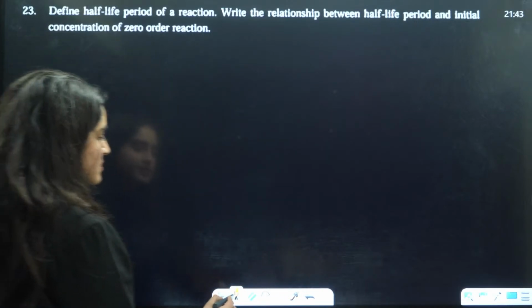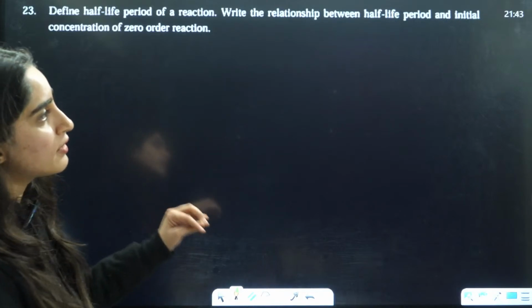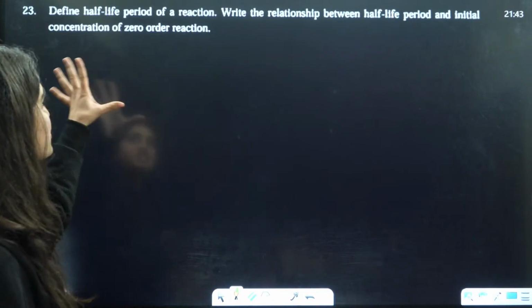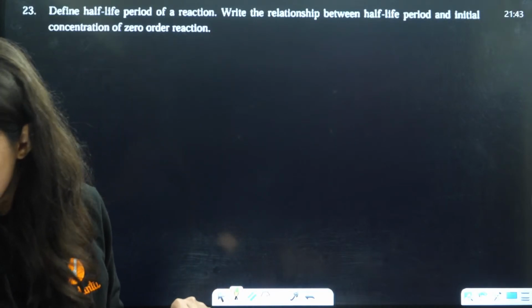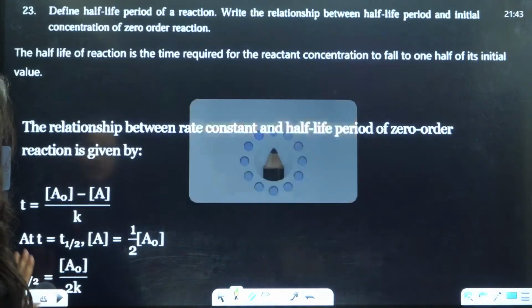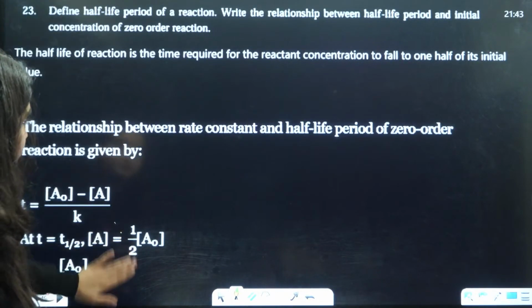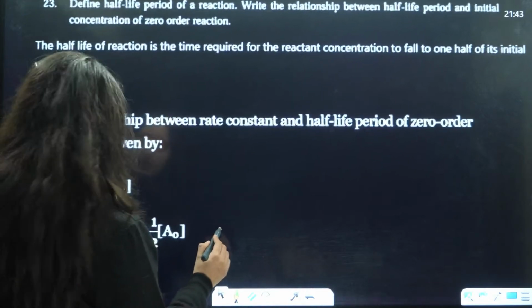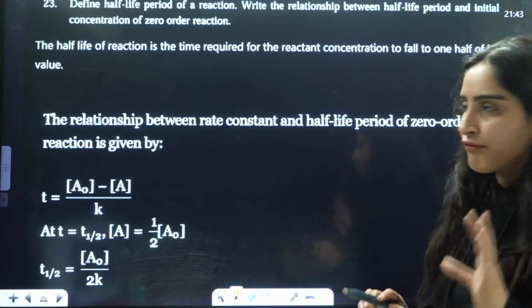Next is define half-life period of a reaction. Write the relationship between half-life period and initial concentration of a zero order reaction. Now, let us see how much we are left with. First they are asking you to define the half-life period.